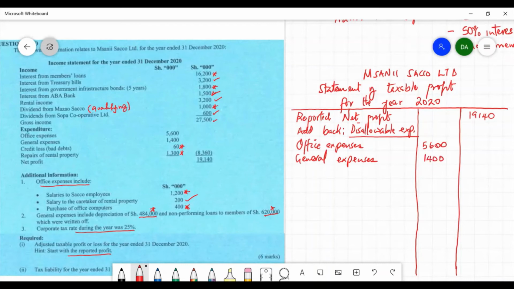1,400. Credit loss has been added but not allowable. The amount is 60. Lastly, repairs to rental property has also been added, not allowable.